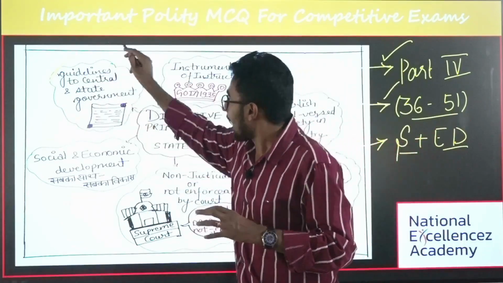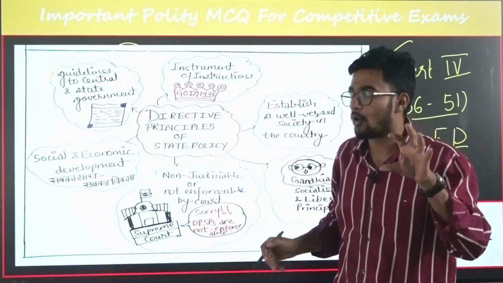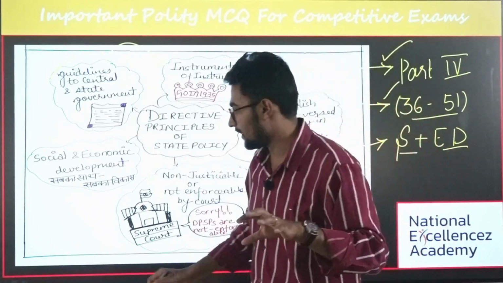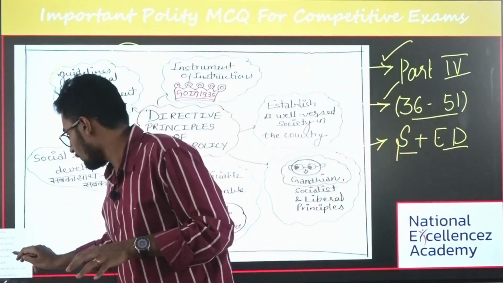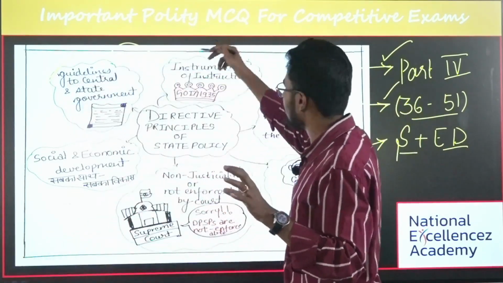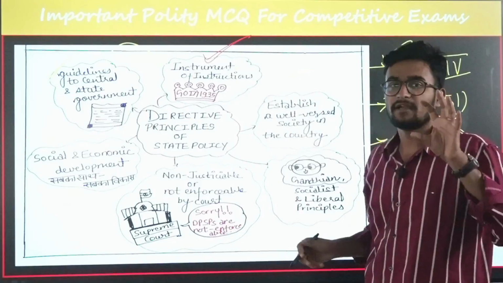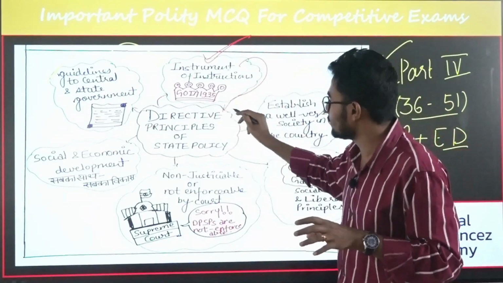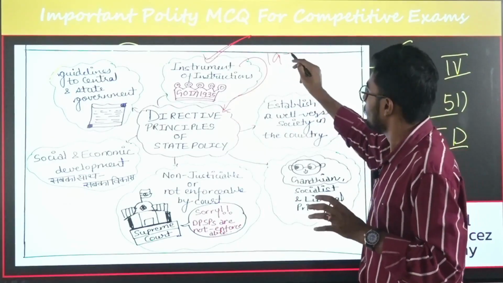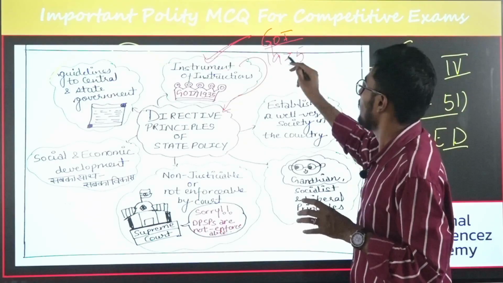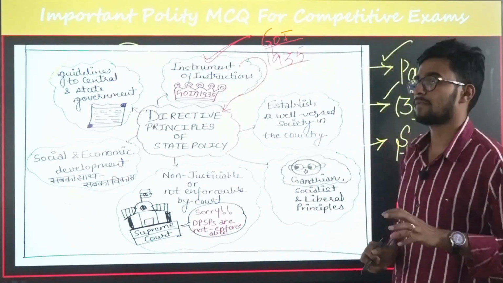And that has been inculcated in the form of DPSP, which has been derived from the instrument of instruction mentioned in the Government of India Act of 1935. Is it clear?